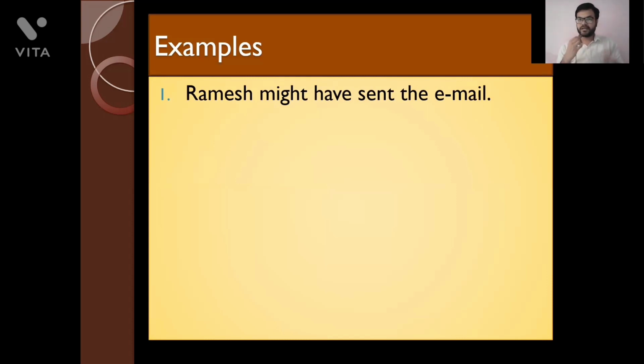So today I am guessing about this thing. आज मैं ये चीज गेस कर रहा हूँ कि हो सकता है कि रमेश ने 2 दिन पहले मेल शूट कर दिया हो. ओके, हो सकता है कि उसने मेल कर दिया हो क्लाइंट को. सो रमेश माइट हैव सेंट द ईमेल. So I am predicting about a possibility, okay, about a finished action that sent the email. It's a finished action, but that too in the past. So Ramesh might have sent the email.